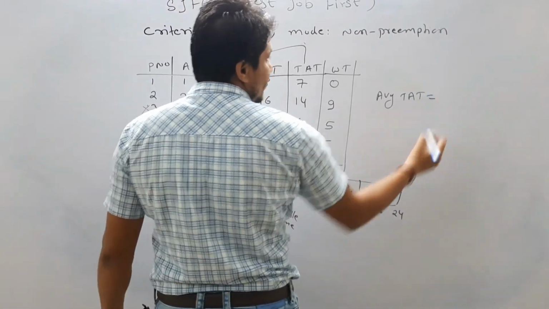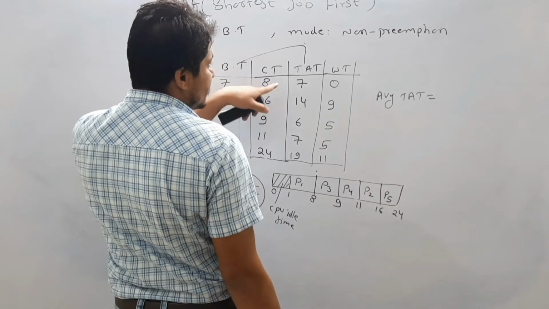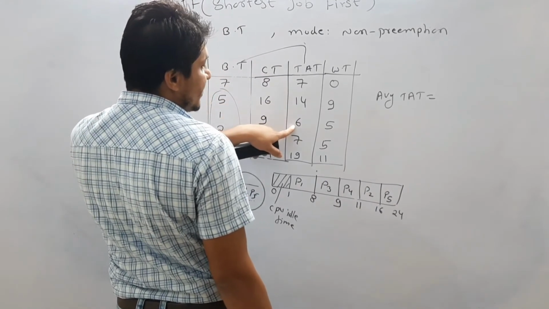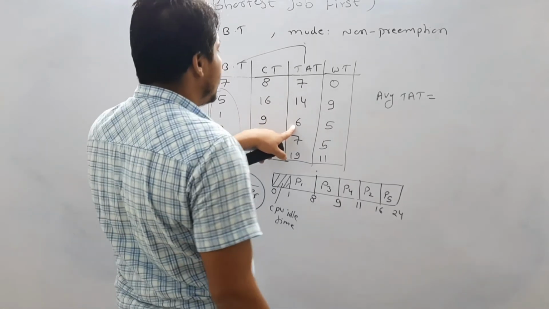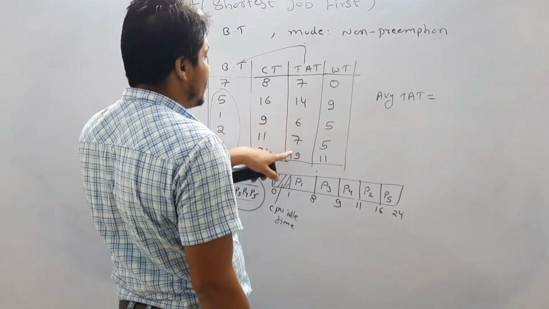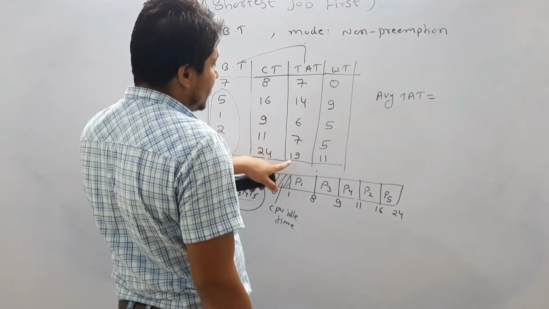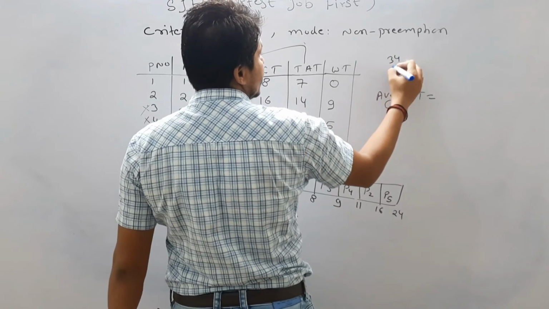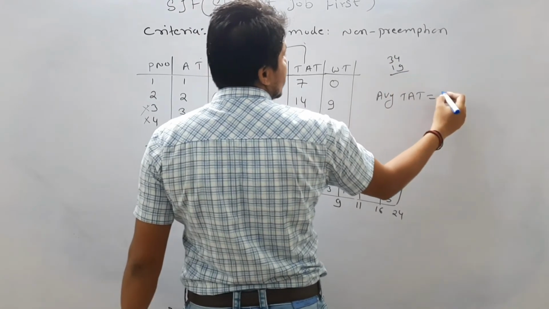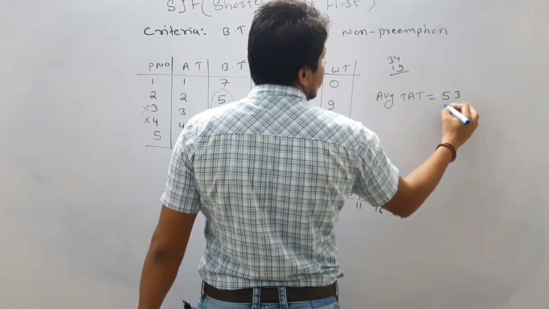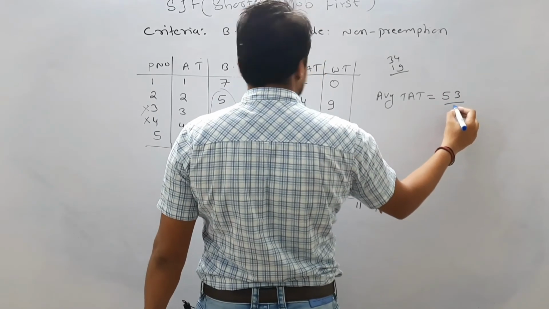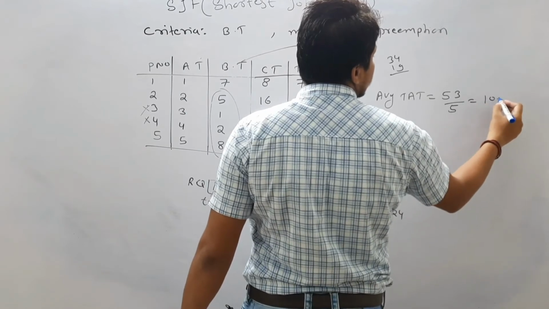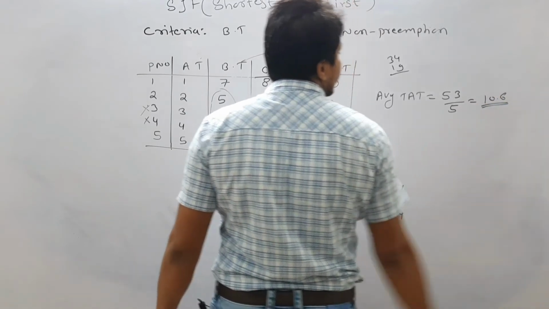Okay, so if you calculate the average turnaround time, it is going to be 8 plus 7 plus 14, which is 21, plus 6 is 27, plus 7 is 34, plus 19 is 53. 53 divided by the number of processes. How many processes are there? Total 5. So 10.6. This is the average turnaround time.